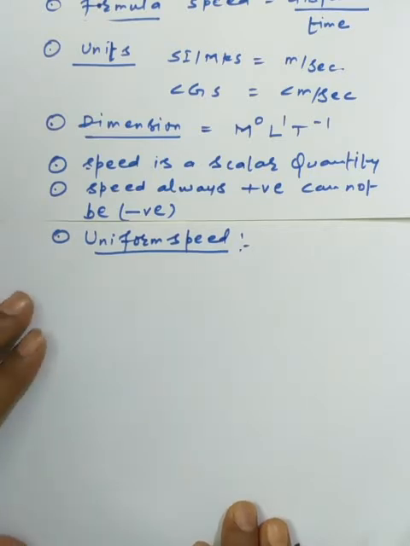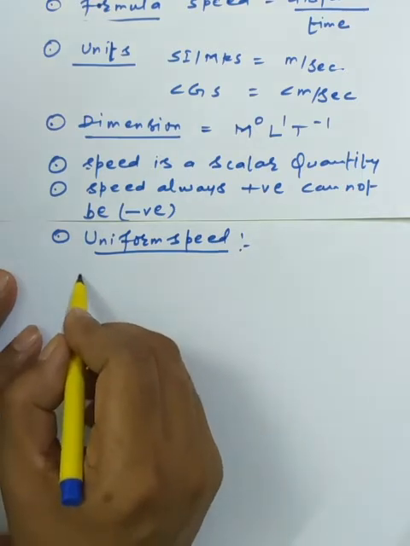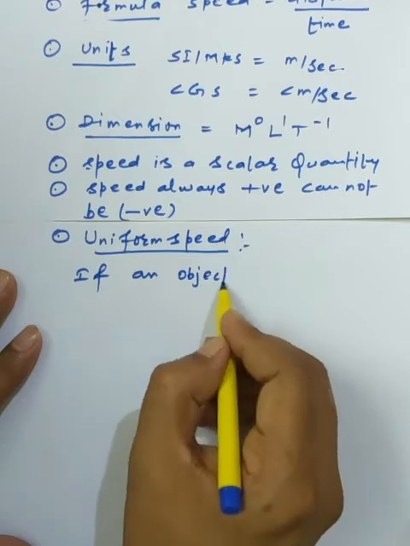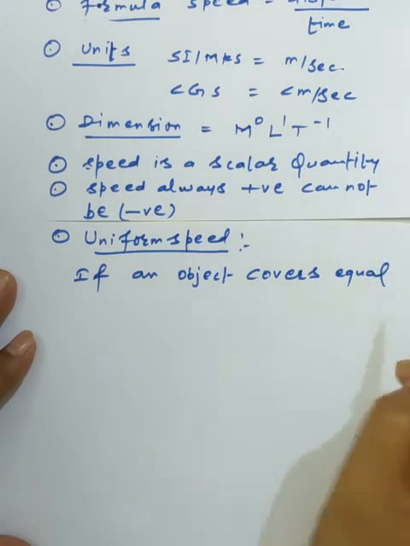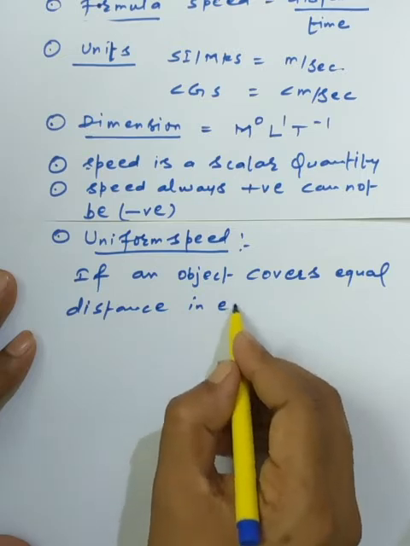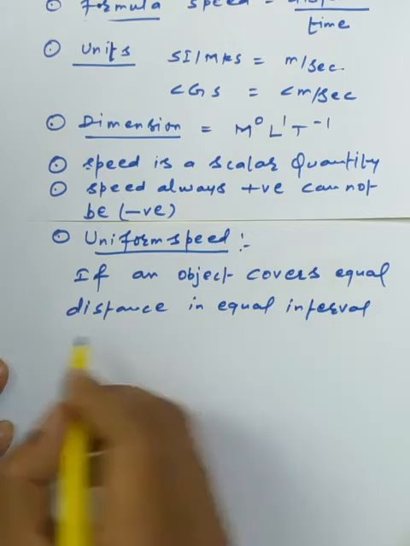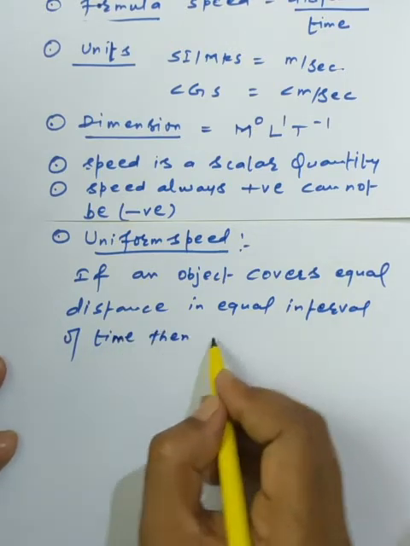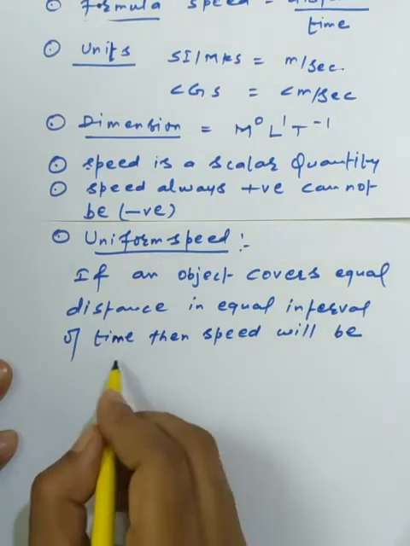As per the formula, if an object covers equal distance in equal intervals of time, then the speed will be uniform speed.